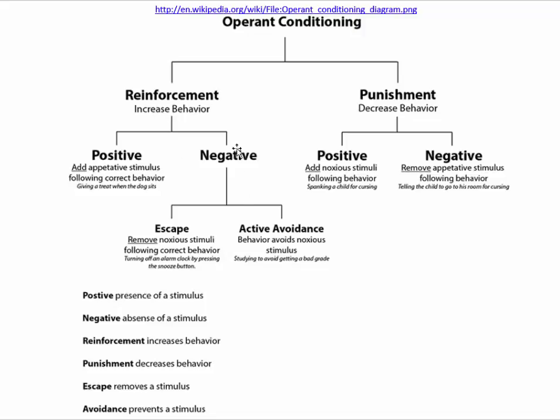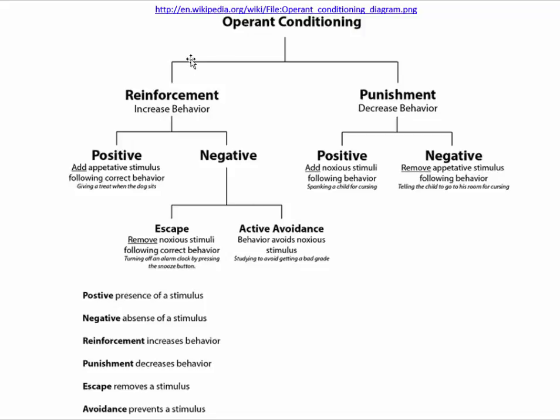On the other side of negative reinforcement, we have the phenomenon of active avoidance. Behavior avoids a noxious stimulus in this case. So, for example, we might study to avoid getting a bad grade. We might show up on time in class to avoid receiving some kind of late penalty. What we're trying to do here is avoid some kind of aversive stimulus rather than obtaining an appetitive stimulus. We're trying to avoid a noxious stimulus. And the behavior that we're targeting will be increasing because this is still under the rubric of reinforcement.